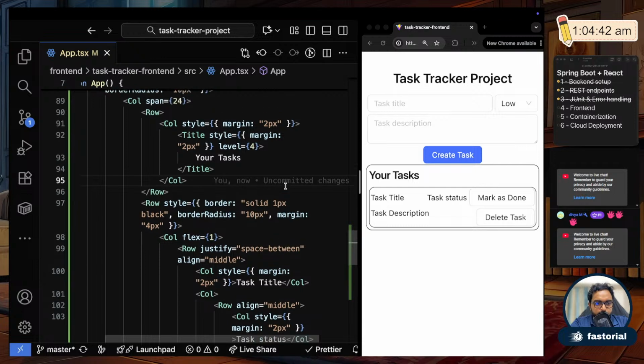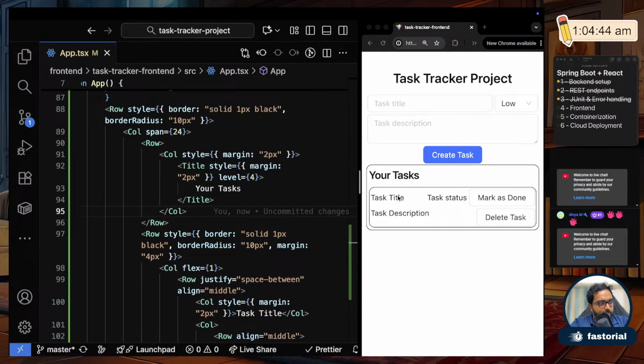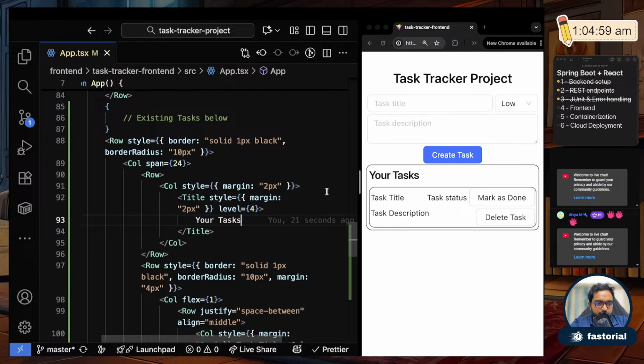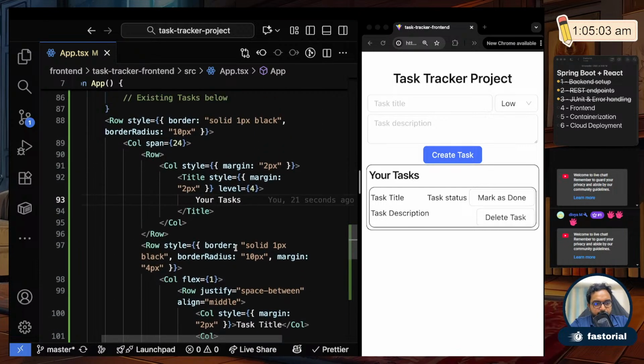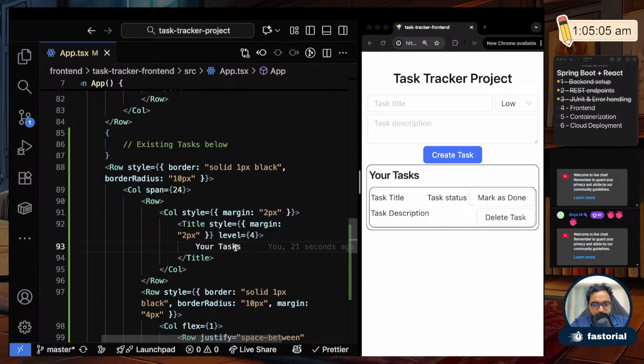Next thing we will do is, there are going to be multiple tasks. When we are getting that many tasks, we should be displaying them in multiple rows, right? So when we are going to do that, I can't just copy paste this row every time, right? I can't just copy paste this content every time. For that, we have functional components.